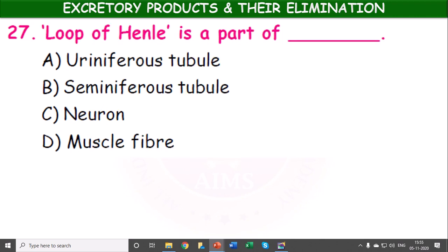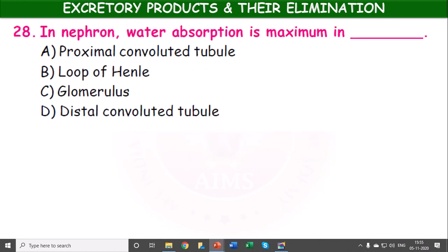Next, loop of Henle is a part of uriniferous tubule, seminiferous tubule, neuron, muscle fiber. Uriniferous tubule or nephron.